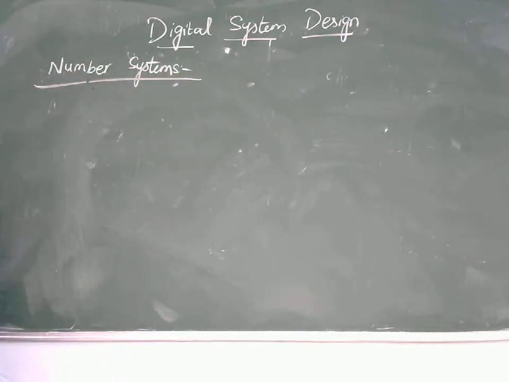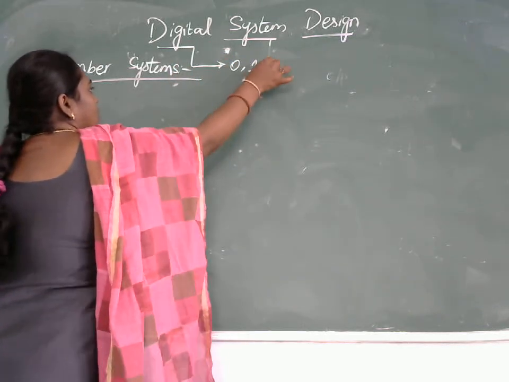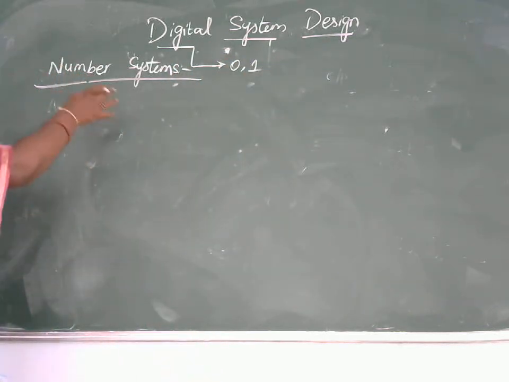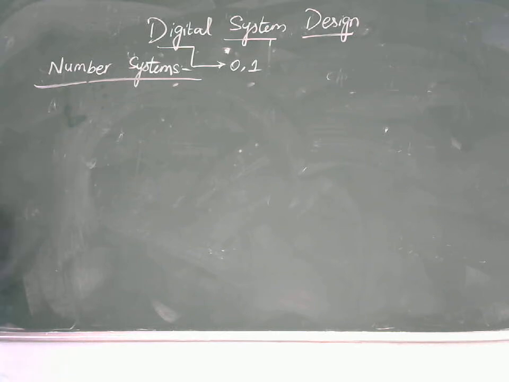So here, in the case of digital system design, the subject deals with only two variables, zeros and ones. But along with these zeros and ones, we will have some other number systems which are preferable one over the other. So basically, the number systems are of four different types.